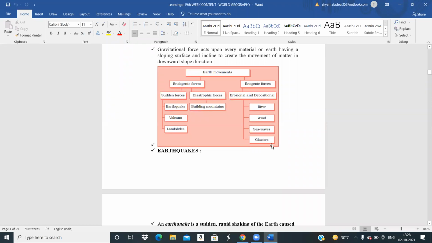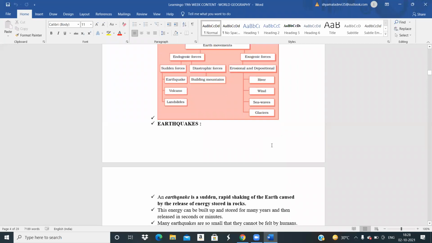What is a glacier? A moving ice is called a glacier. Ma'am, a huge block of ice in a river. Very good. A huge block of moving ice is called a glacier. So all these definitions you should know, children. What is a plateau? What is a plain? What is a mountain? What is a glacier? What is an island?